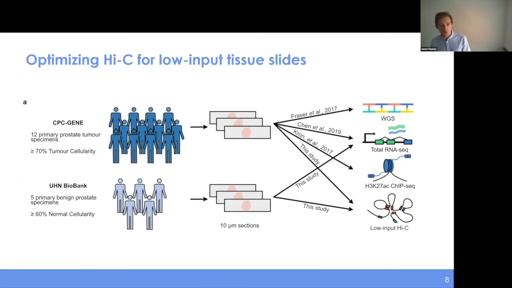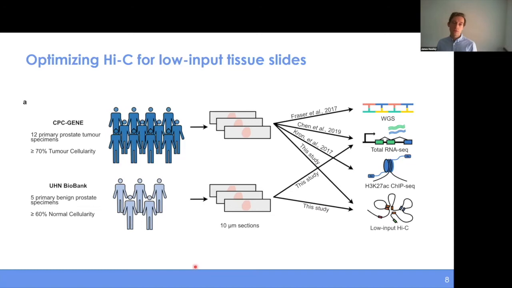And so in order to investigate this, I'll briefly summarize a lot of work that went into this. What we were able to do is we optimized a low input Hi-C protocol to work with these primary tissue slides. One issue that we've seen in the field is that the study of chromatin organization often happens in the context of cell lines or model organisms, and very little has been discovered so far about how chromatin is organized from primary patient tissues themselves. And so we were able to optimize this particular protocol to work on 10 micron sections on tissue slides.